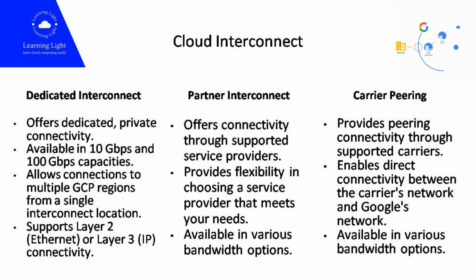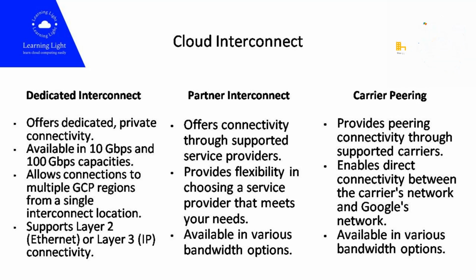Cloud Interconnect provides dedicated, low-latency connections between your on-premises network and GCP, bypassing the public Internet. Some use cases of Cloud Interconnect are connecting data centers to GCP with dedicated, high-bandwidth connections. It facilitates hybrid cloud solutions with low-latency communication. It supports large data transfers and workloads that require consistent network performance.